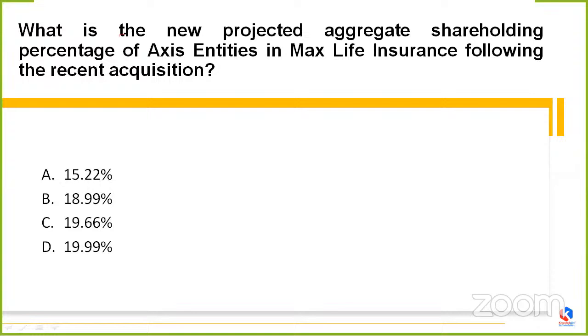Next question coming here is regarding what is the new projected aggregated shareholding percentage of Axis entities in the Max Life Insurance following the recent acquisition. Okay, so what is this particular question asking us? It is asking us that Axis Bank, or the part of Axis Bank which is Axis entities, we have to answer its share or its part in the Max Life Insurance. Okay, if we talk about the recent acquisition, clear?